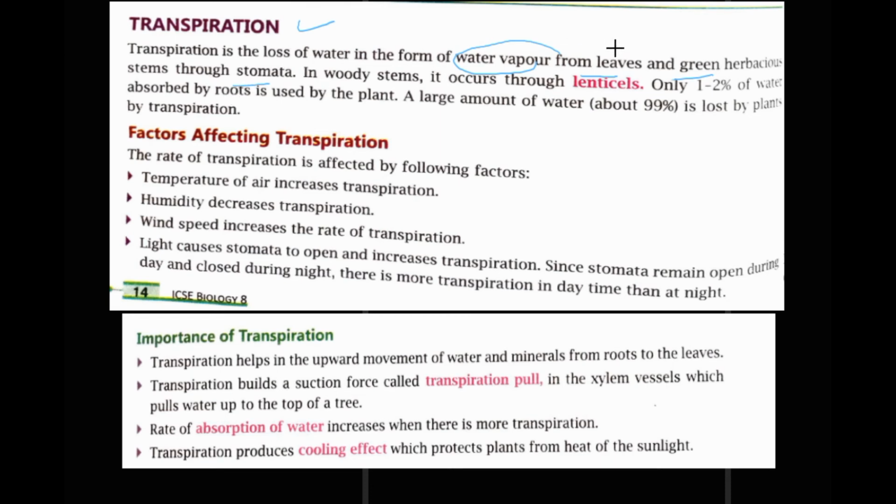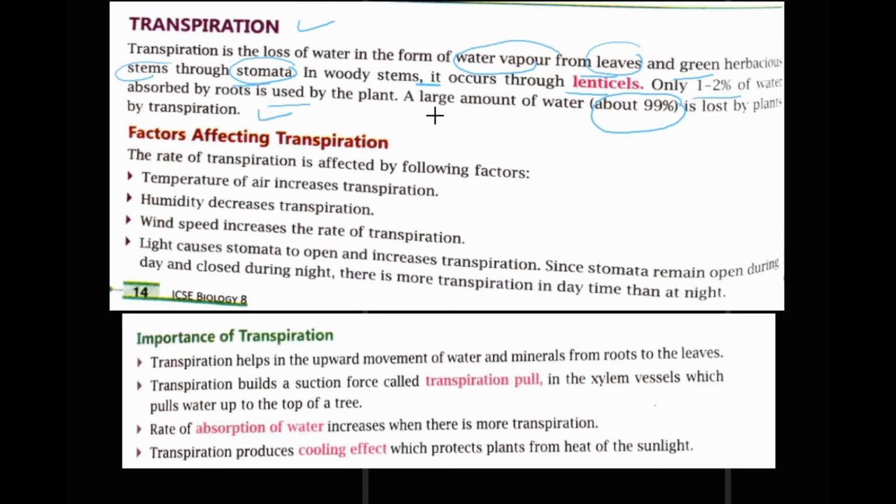In the woody stems it occurs through the lenticels. Here only 1 to 2% of water absorbed by roots is used by the plants. A large amount of water, about 99%, is lost by plants through transpiration.